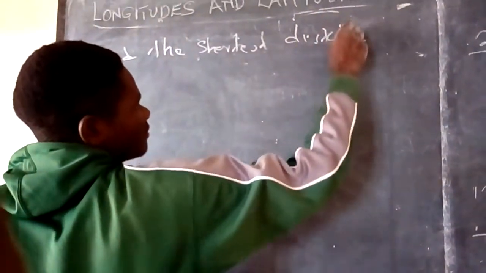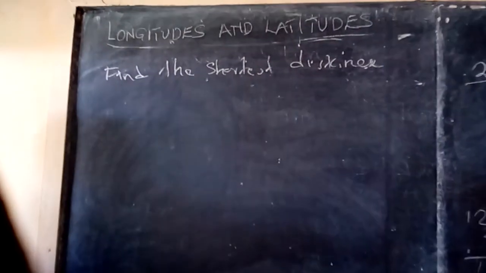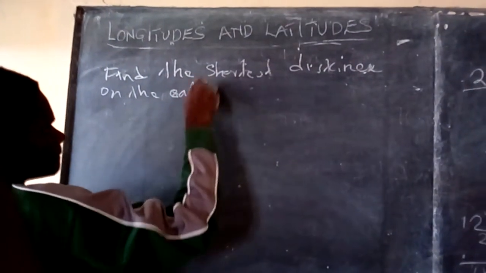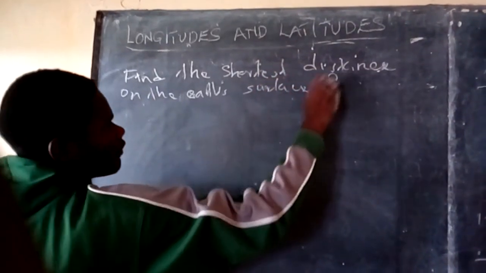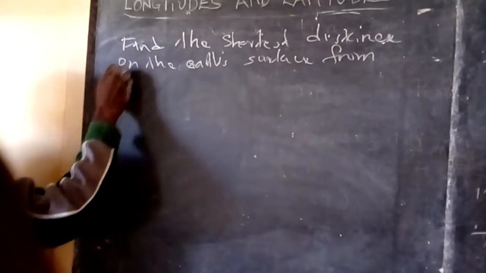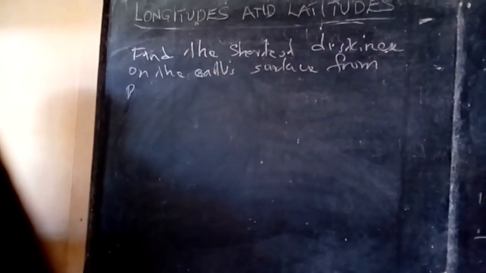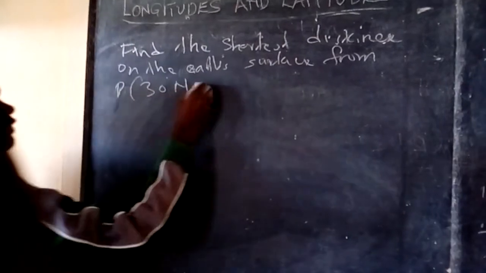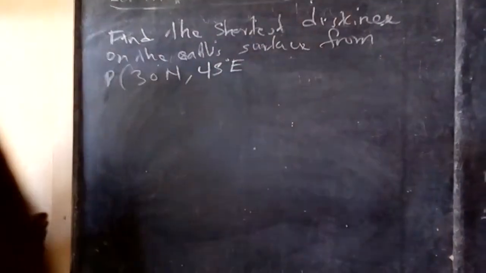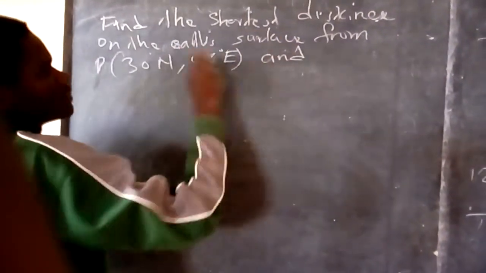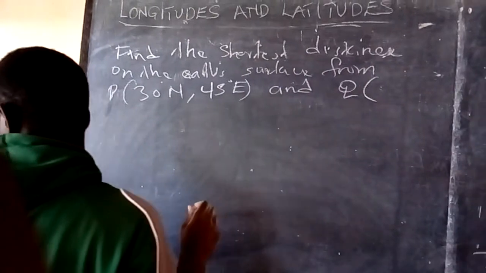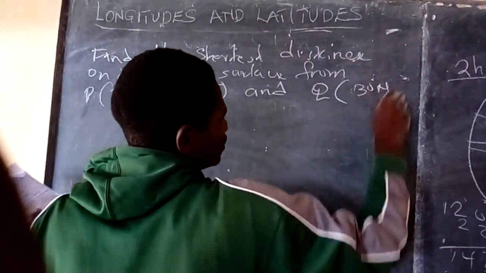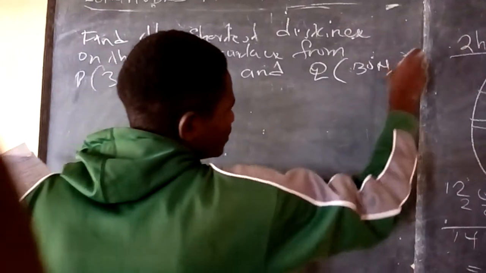Find the shortest distance on the Earth's surface from point P, 30 degrees north, 45 degrees east, and Q, which is 30 degrees north and 60 degrees west.